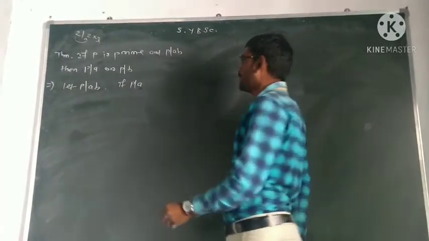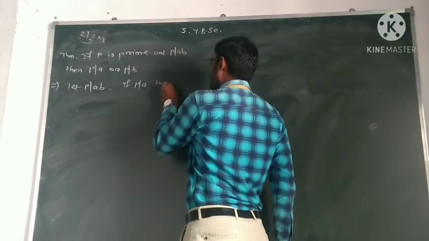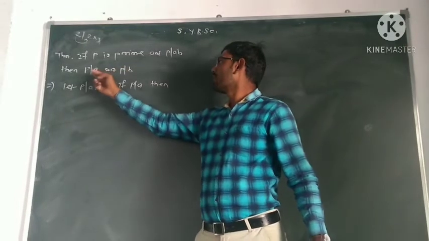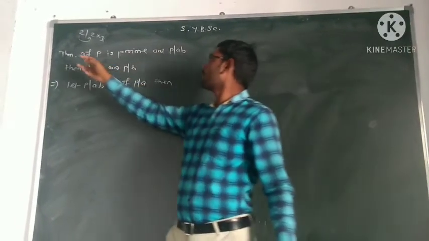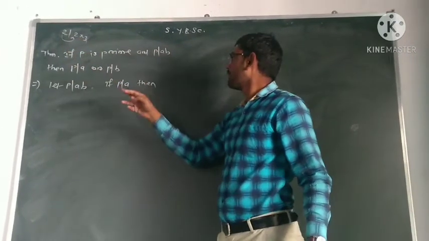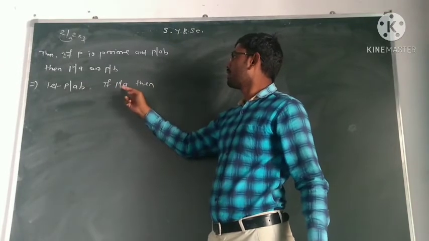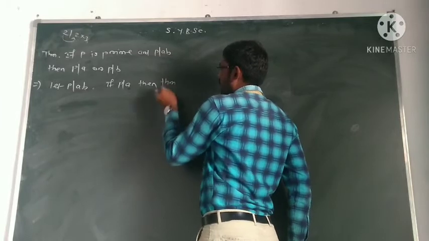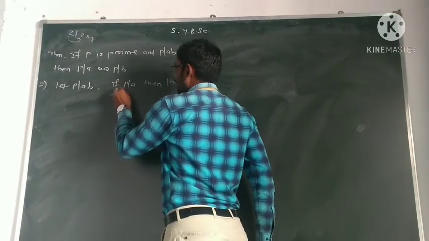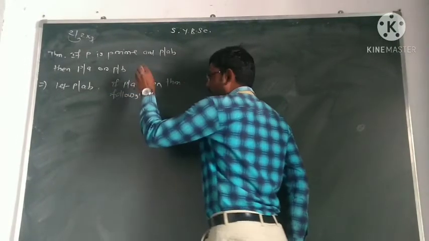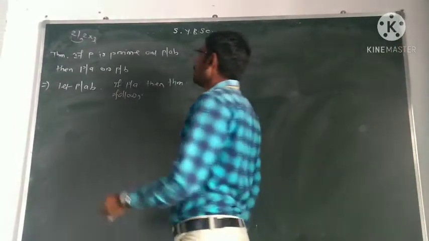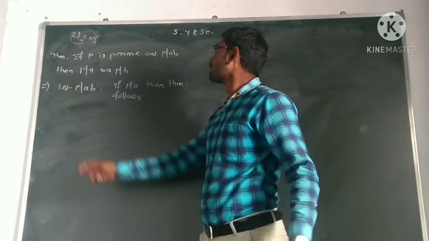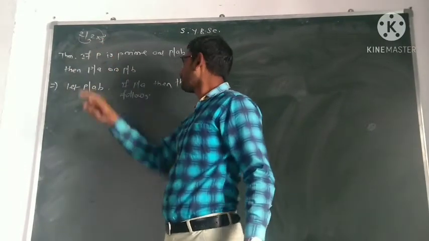That is, if P divides A, then P divides A or P divides B. If prime, like if 2 divides 2, there is no problem. So now if P divides A, then the theorem follows automatically, without proof. Like this. Now here, if 2 does not divide C, look, 2 does not divide C.